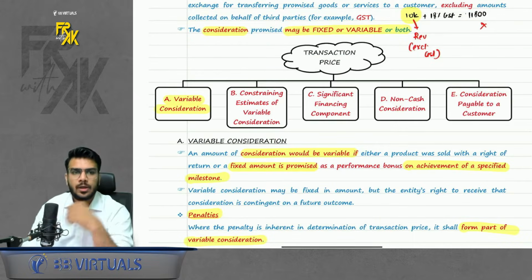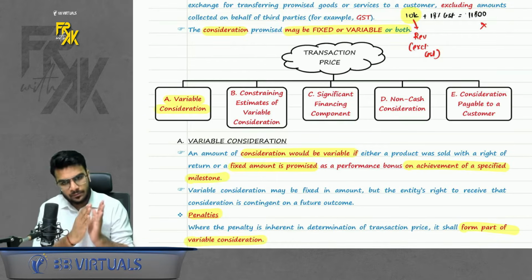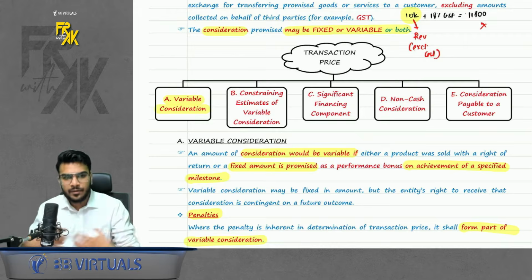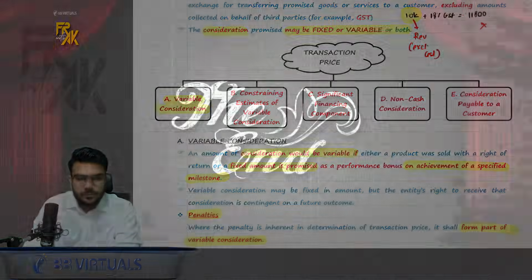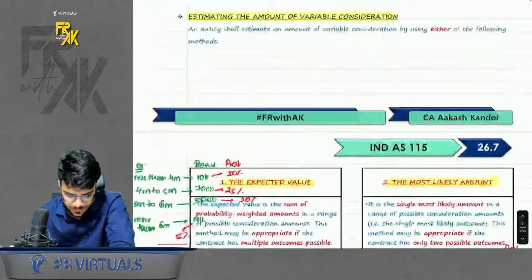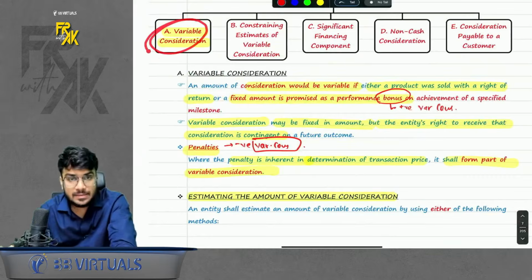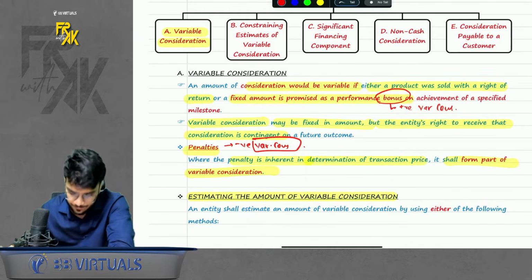Okay, chalo. So I guess we had studied till here. Then now we will continue with our remaining portion. Then we will revise the remaining portion. Okay, chalo. So guys, let's continue. We had revised till this point. Okay, the variable consideration and constraining estimates of variable consideration. We did till here. Chalo.